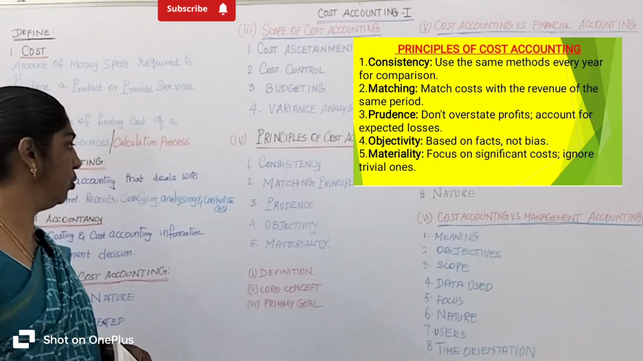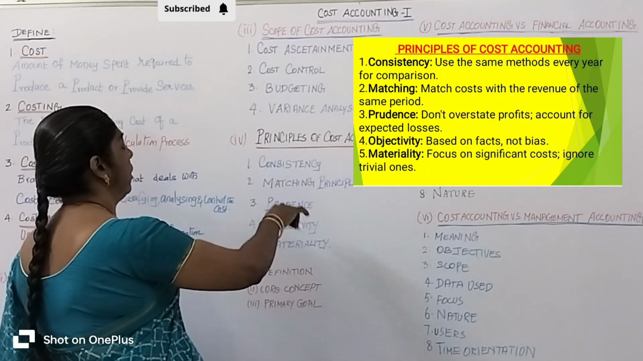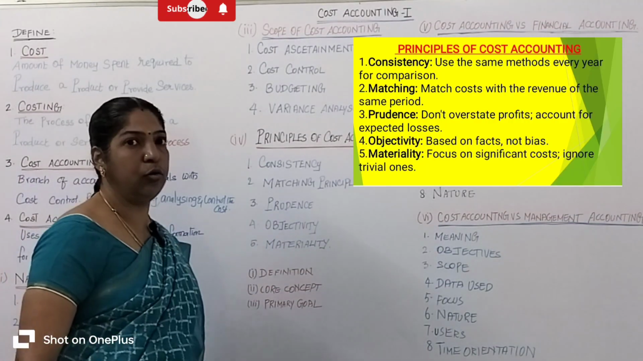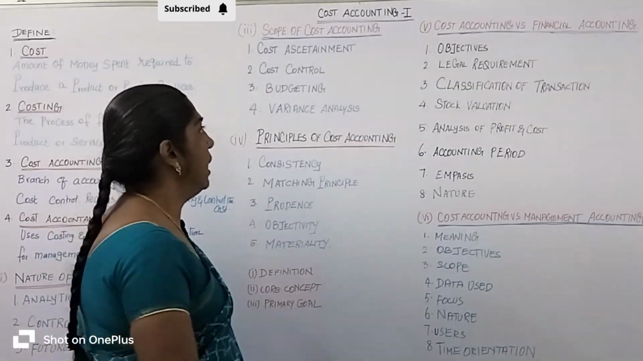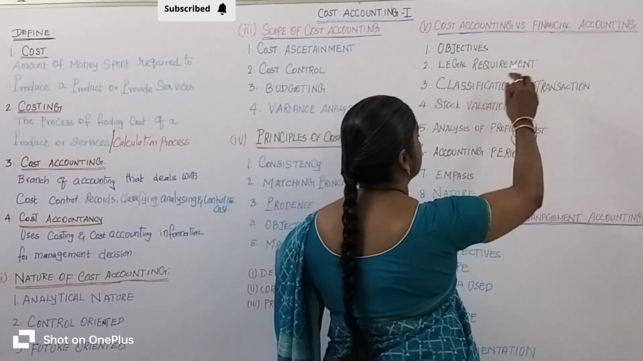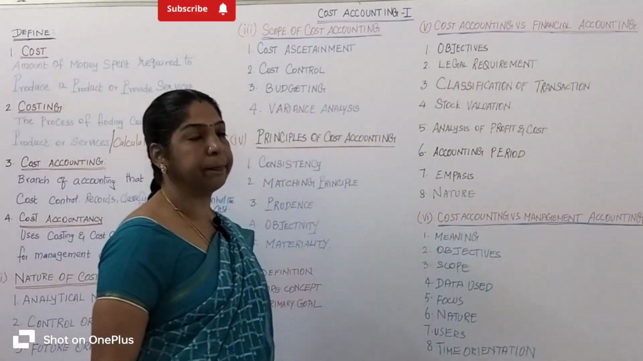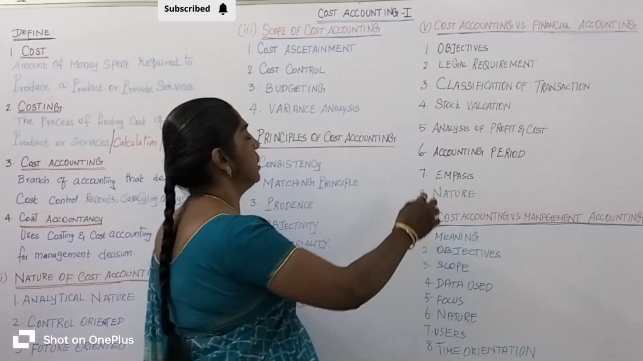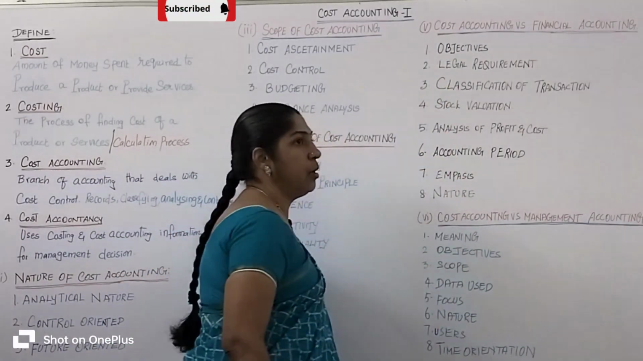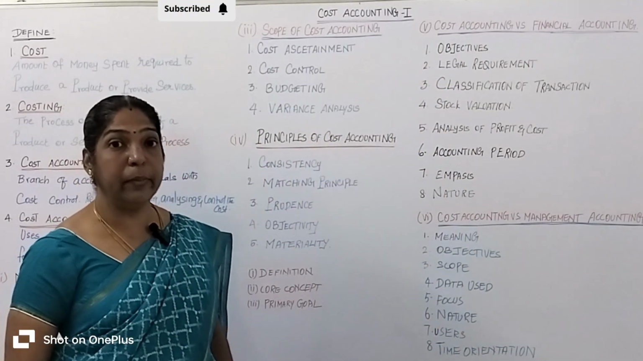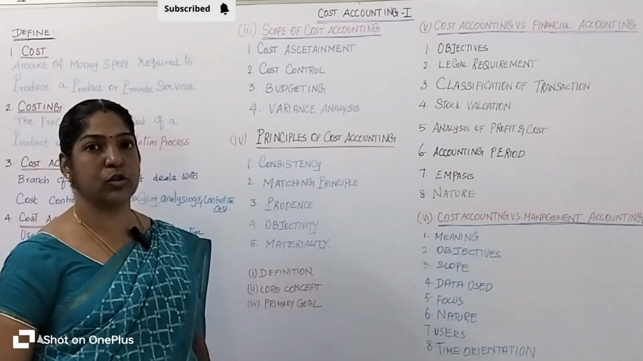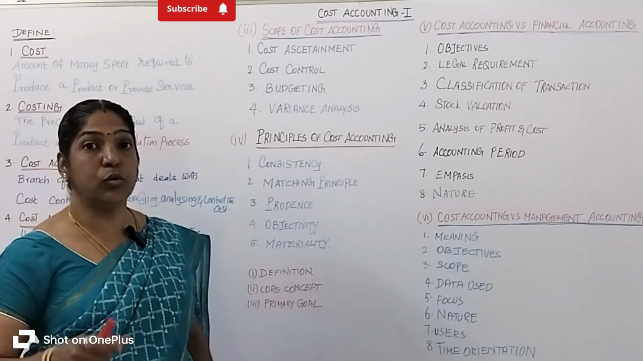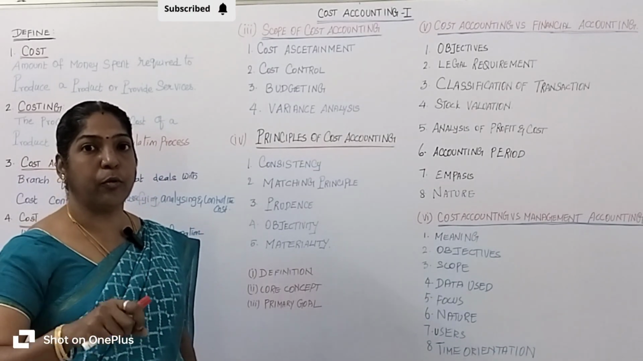Are you clear? So these are the 5 important principles of cost accounting we discussed. Let's come to cost accounting versus financial accounting. First one is objectives. What is the main objective of cost accounting? To control the cost and to know the cost of production.